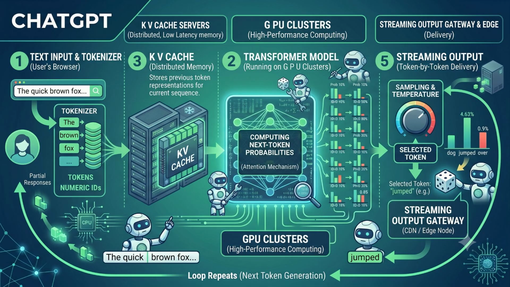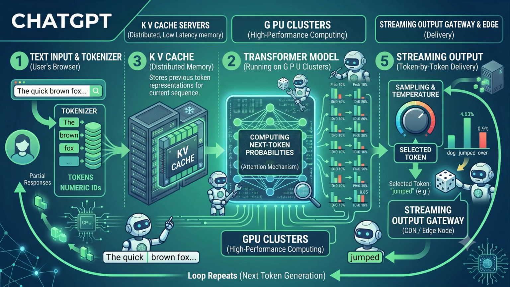That initial conversion from raw text into tokens actually happens immediately inside your browser or a lightweight API gateway. Now, follow the green arrow slightly to the right into step number 3, where you see a massive server rack labeled KV cache. This is where a huge trick happens that most engineers overlook. You might assume the system rereads your entire conversation history from scratch every time you hit send. It does not. That massive distributed memory cache freezes the representation of every token you already generated, which is exactly why the system responds faster on your second and third questions inside the same chat session.